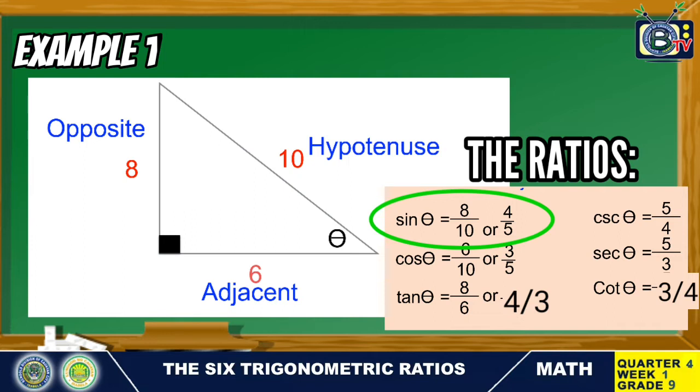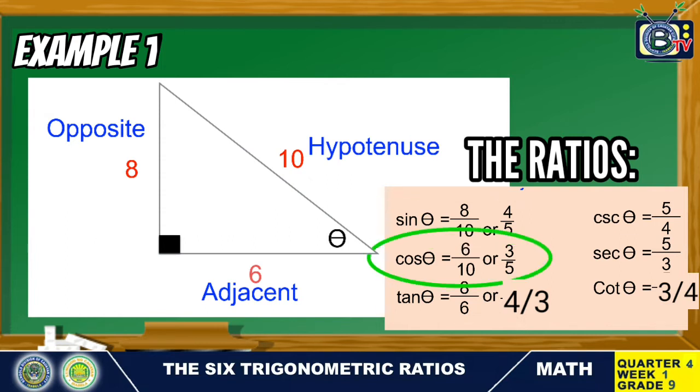Since 8 and 10 are divisible by 2, we can simplify it to 4 over 5. Cosine theta is equal to 6 over 10 or 3 over 5. Tangent theta is equal to 8 over 6 or 4 over 3. Cosecant theta is equal to 5 over 4. Secant theta is equal to 5 over 3, and cotangent theta is equal to 3 over 4.